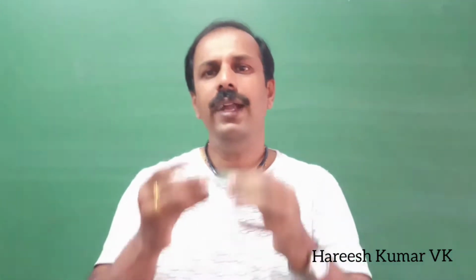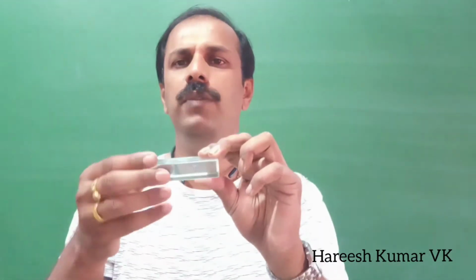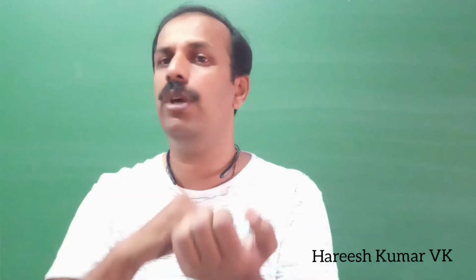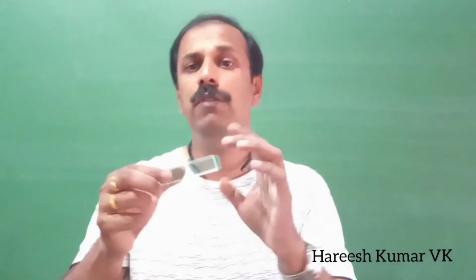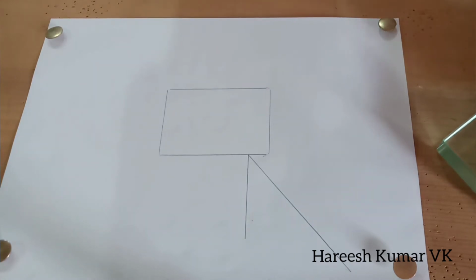Now, when the light is passing through this, the light will bend. So how is the light bending? For that we have an experiment. We have to keep our paper fixed on a board, and we have to use two pins so that we can check how the light comes. So you can find out in which way the light is bending. We will do that experiment now. Okay, we are going to start the experiment.